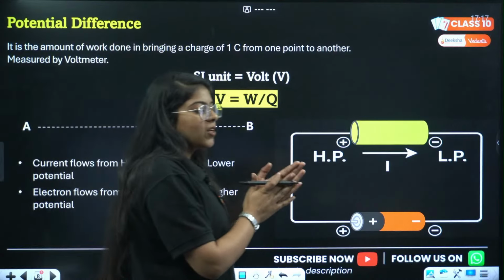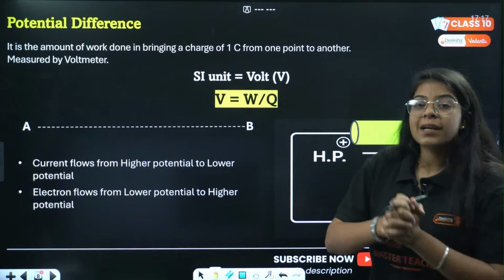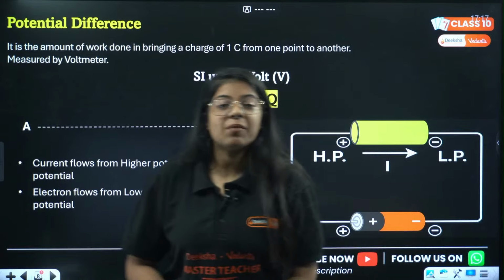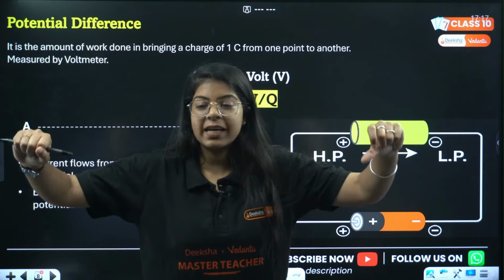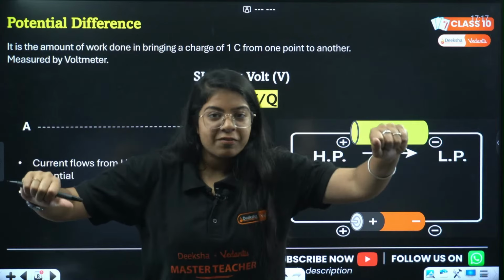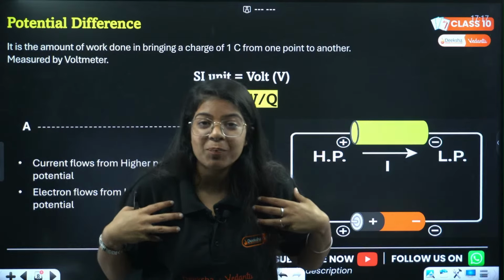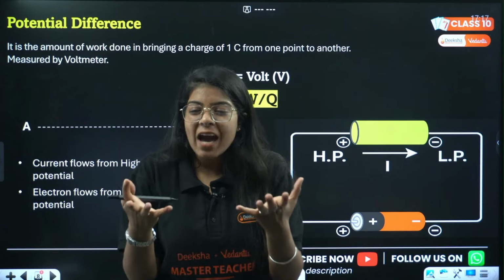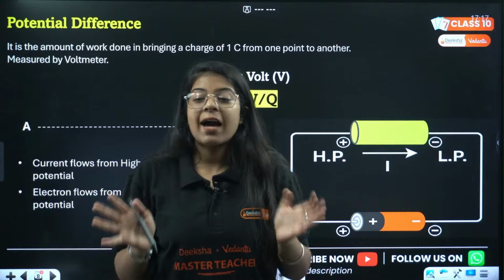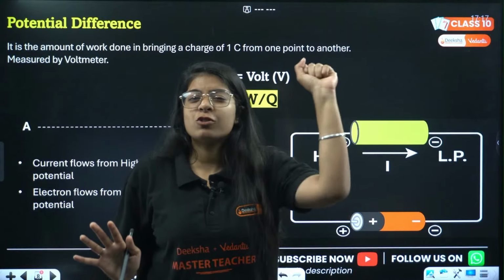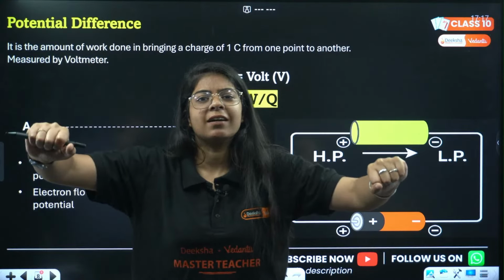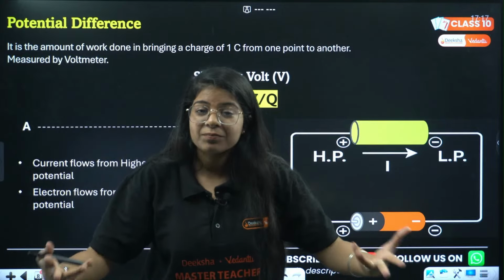Next we have potential difference. What is potential difference? Say we have 2 points. This is you playing Free Fire and this is you studying. Now, what is my potential? How much work do I have to do? How much motivation do I have to give for you to stop playing Free Fire and start studying? That is my work done, right?